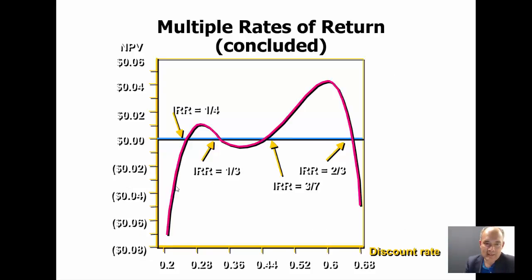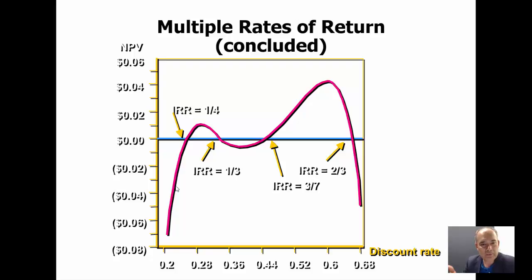So if I actually draw the net present value according to the discount rate, I would have got this graph in which you could see that all the internal return rates are positive. It's not like we have negative values, or complex numbers. These are real numbers, and they are positive values.